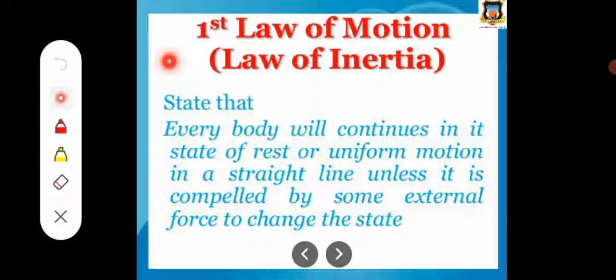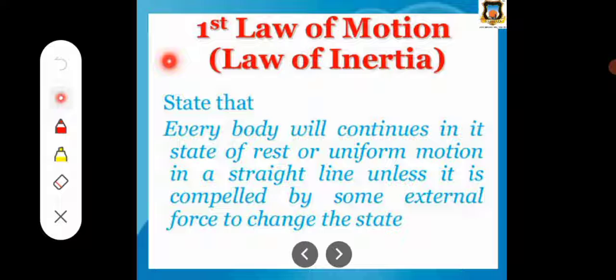For example, when we keep a duster on a table, its first position is at rest. The duster is not moving until when? When we apply some force on that duster by hand or in any other way, what happens?